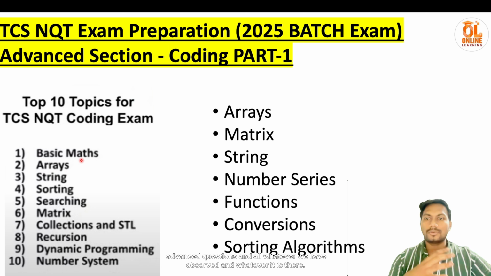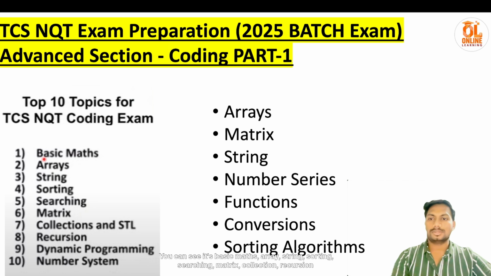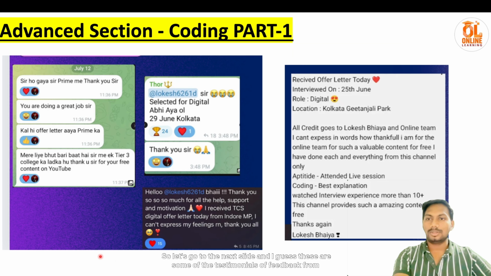Whatever we have observed, we have seen that these 10 categories or sections are where the questions have been picked from. You can see it's basic maths, array, string, sorting, searching, matrix, collection, recursion, dynamic programming, and number system. So let's go to the next slide.